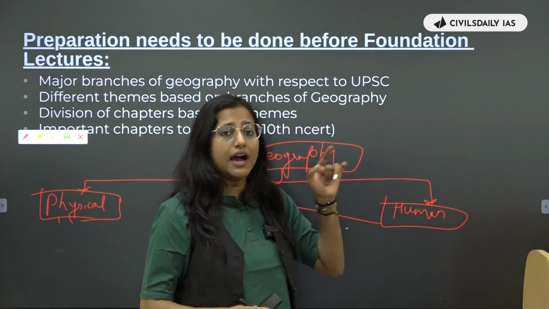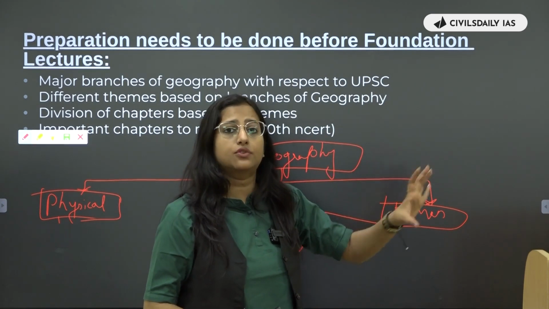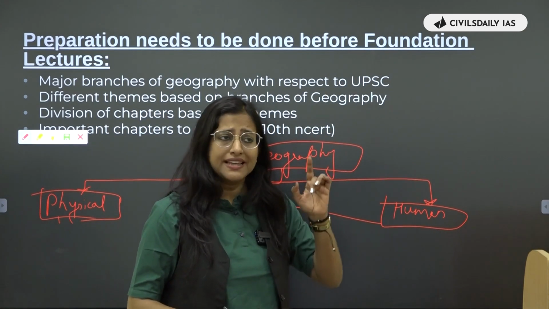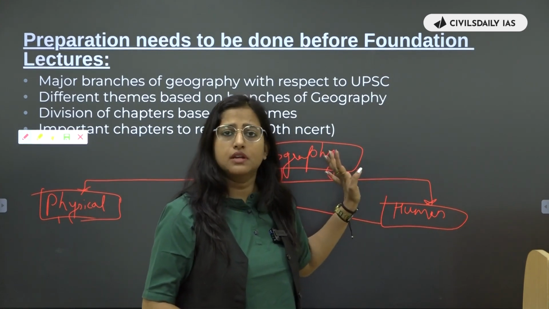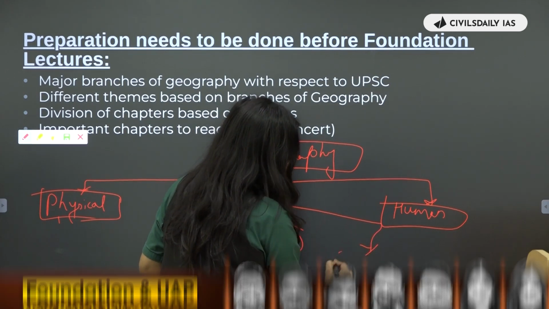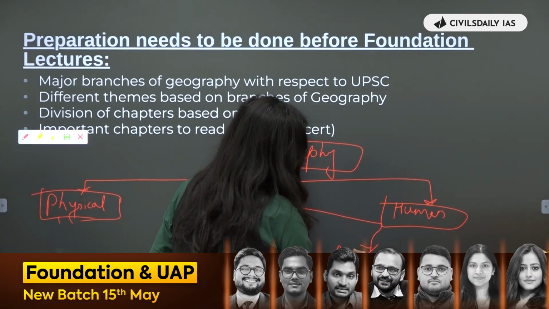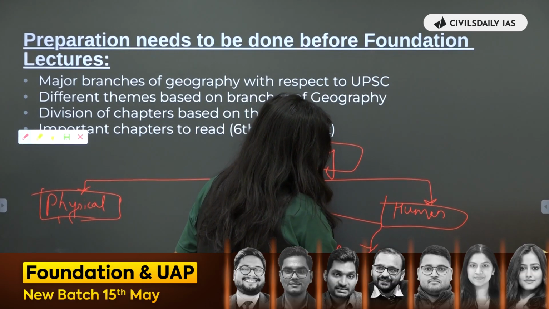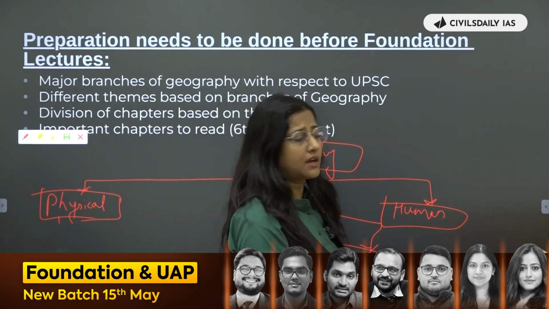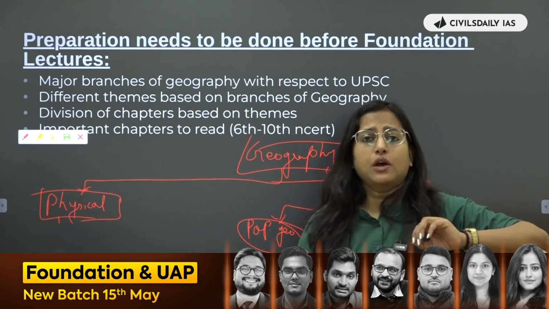So humans are involved in the growing of crops, growing of grains and different food products, right? Hence it becomes part of your human geography. ठीक है? Agriculture again a major sub-theme of human geography.